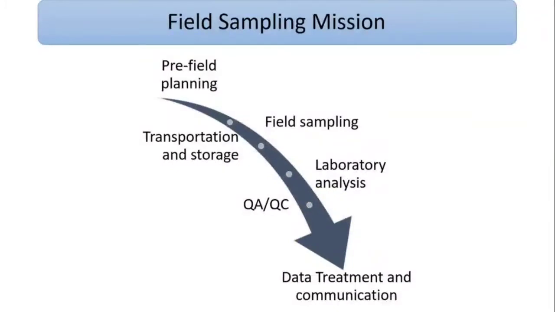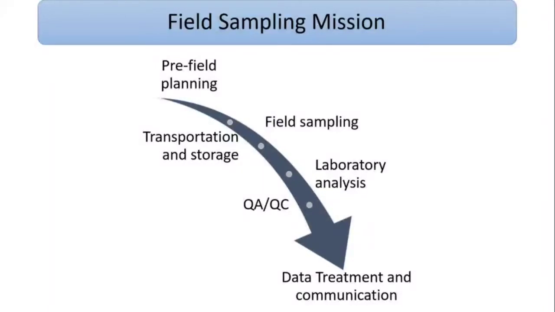Then we have a field sampling mission, from the pre-field planning to the data treatment and communication. Pre-field planning means, when I was working from a lab, suppose we have field work tomorrow, we get a mail or message from the scientist in charge.